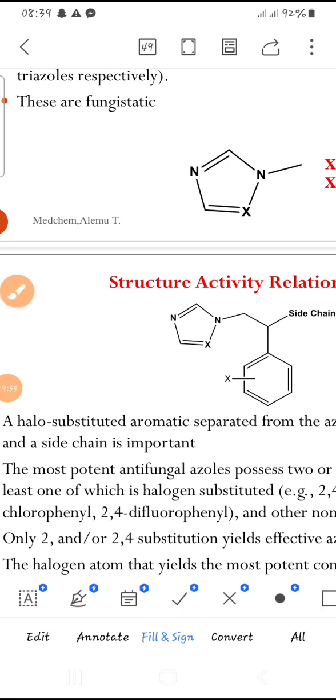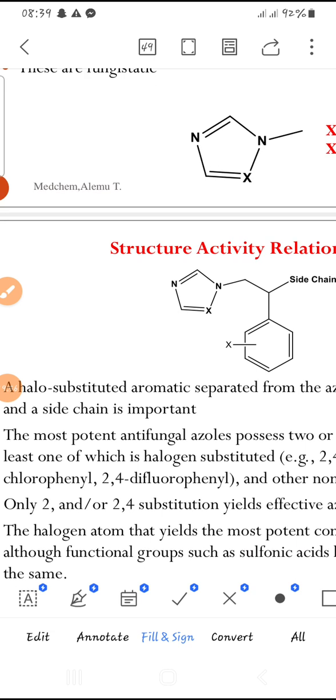Therefore, the most potent azole antifungal agents contain an azole ring. Generally, triazoles are several times more potent than imidazoles, number one. Number two, the number of phenyl rings is essential, 2 to 3 phenyl rings for maximum activity.